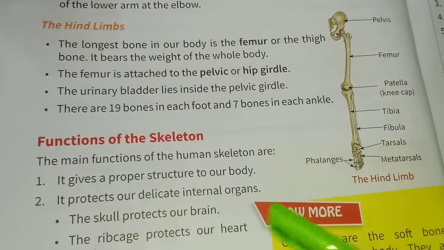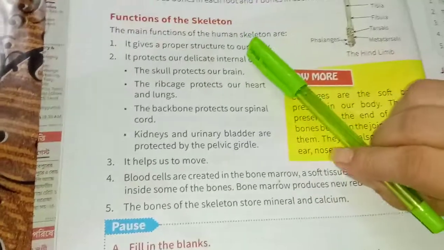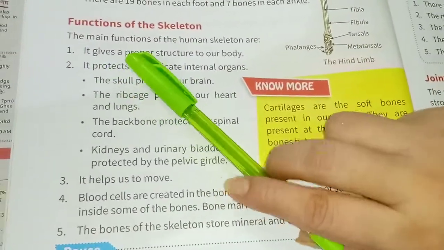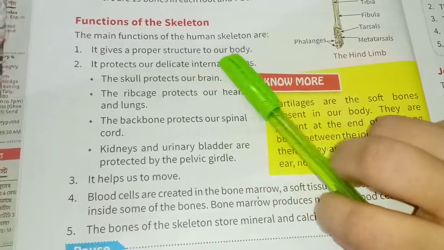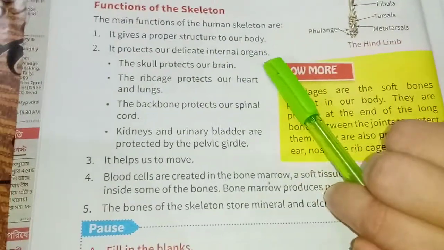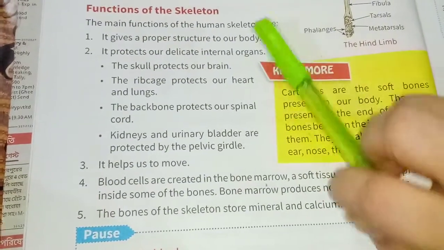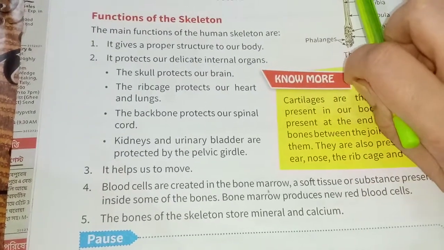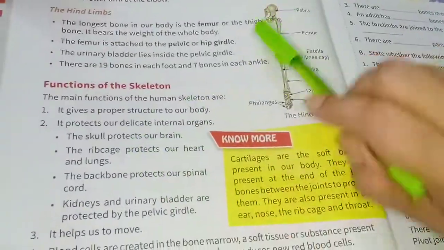Okay? So now the functions of the skeleton. The main functions of the human skeleton are: 1. It gives a proper structure to our body. 2. It protects our delicate internal organs such as the brain, heart, lungs, and urinary bladder too, which lies inside the pelvic girdle.